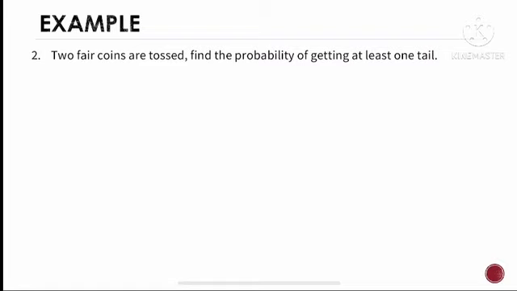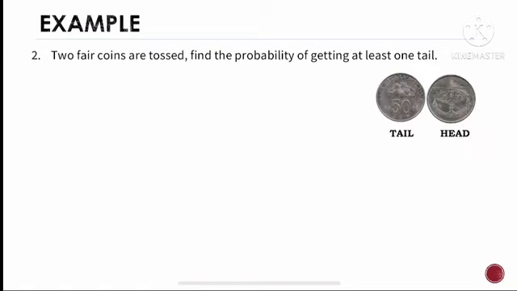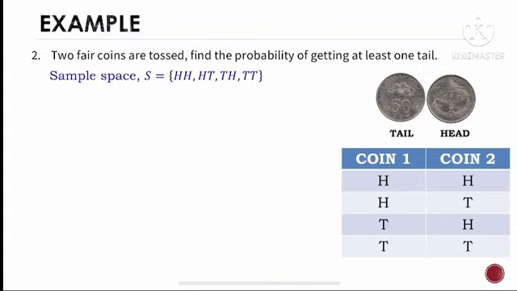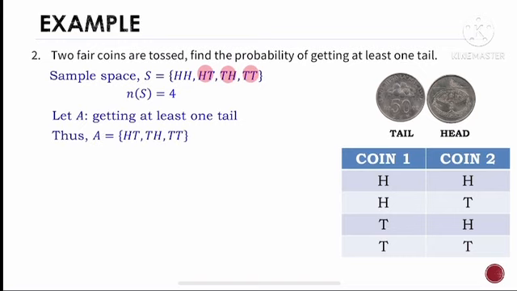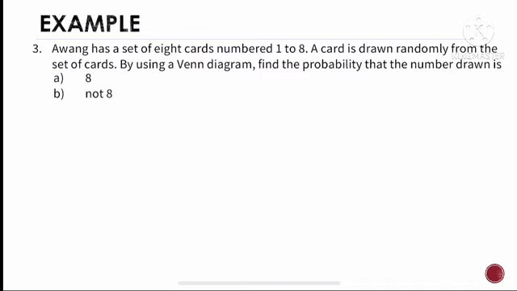Example 2 is two fair coins are tossed. Find the probability of getting at least one tail. When two fair coins are tossed, the possible outcomes are shown in the table. So the sample space is HH, HT, TH, and TT, where the number of outcomes is 4. Now let A be the event of getting at least one tail. From the sample space, the outcomes with at least one tail are HT, TH, and TT. Thus, the event A is this, with the number of outcomes being 3. Now calculate the probability.